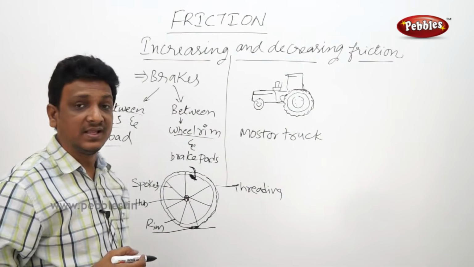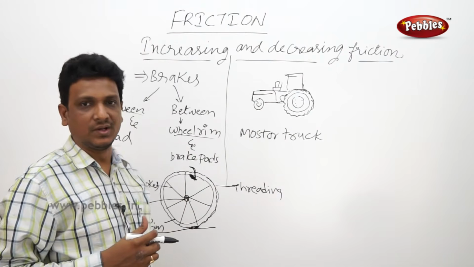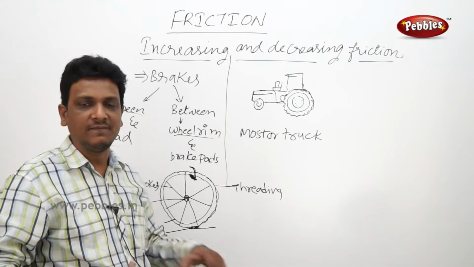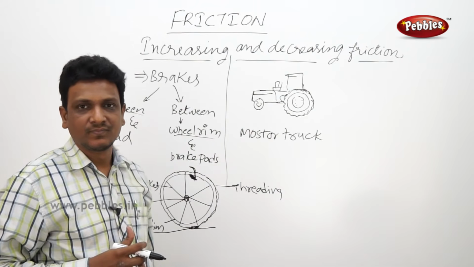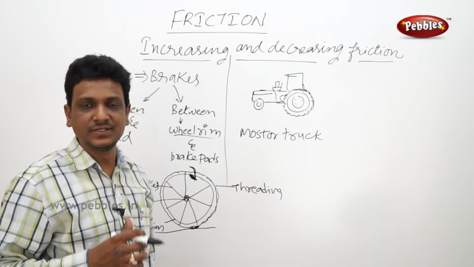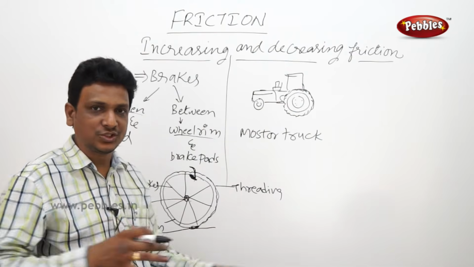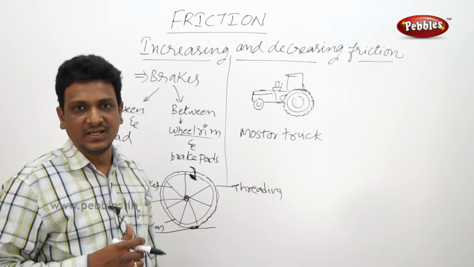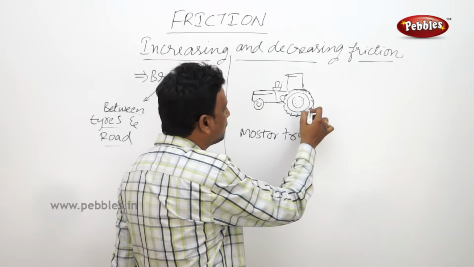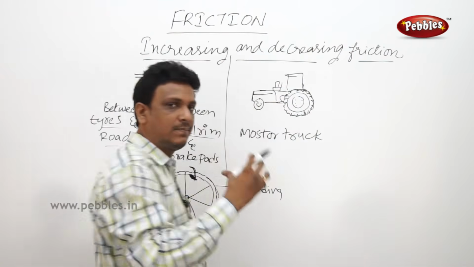Back wheels will have heavy tires with heavy threading, because the tractor will go into the mud in the field. The field is so wet and muddy. So there the tractor has to move. The tractor is used for plowing, seeding, other activities. So there it has to move in the loose soil. It has to move in the mud. Then it needs more friction. So the friction of this tractor tire is increased by keeping more threading.